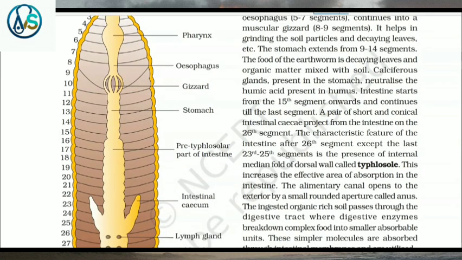The stomach extends from 9th to 14th segments. The food of the earthworm is decaying leaves and organic matter mixed with soil. Calciferous gland present in the stomach neutralizes the humic acid present in humus.